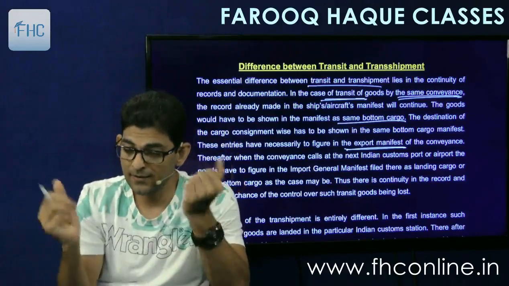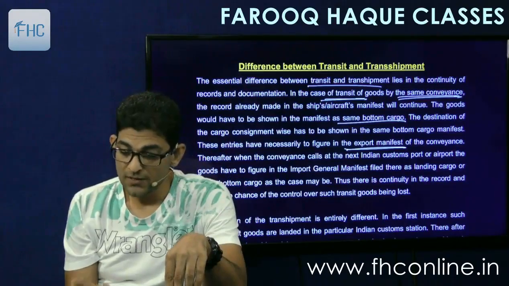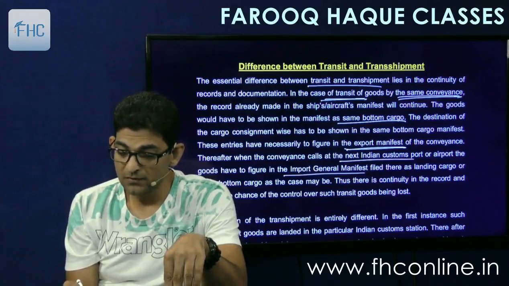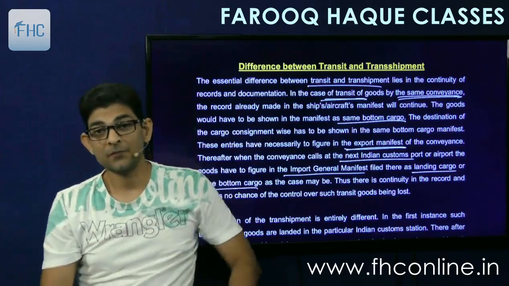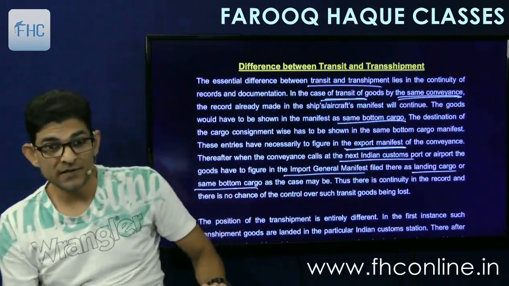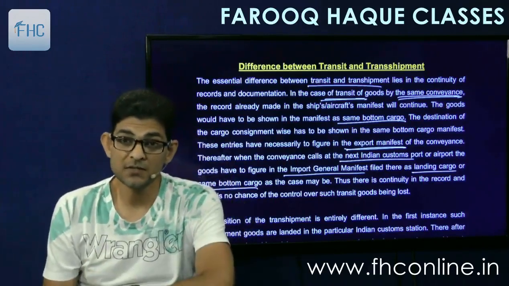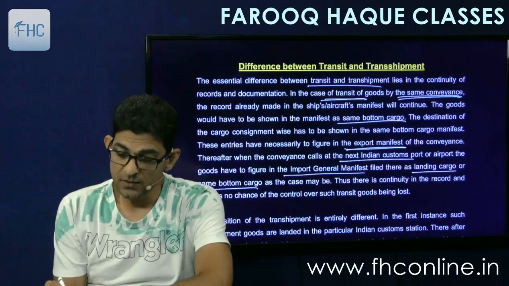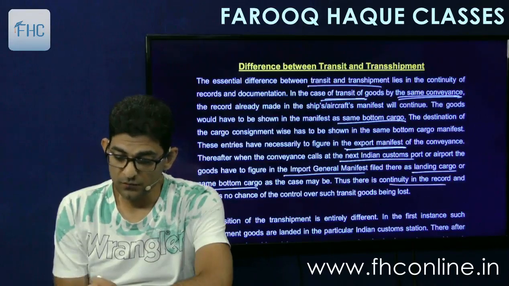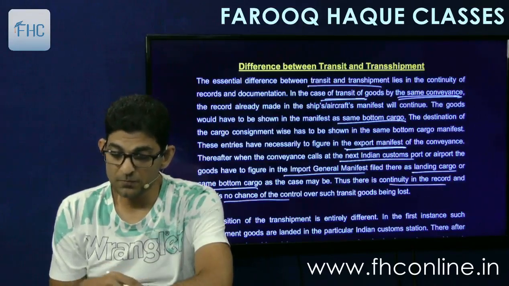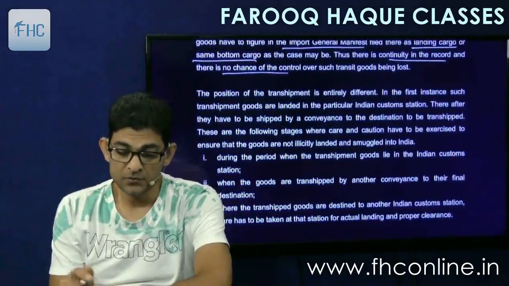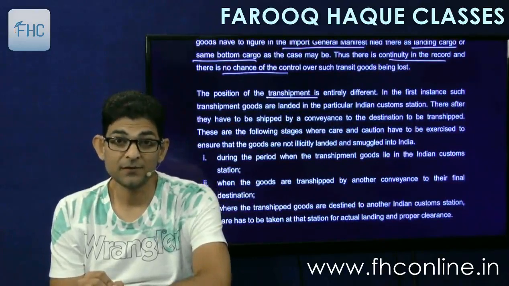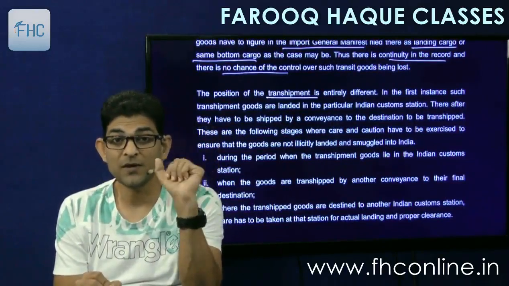So they should tally. Thereafter, when the conveyance calls at the next Indian customs port or airport, the goods have to figure in the import general manifest filed there as landing cargo or as same bottom cargo again. If it is to be landed there, then it will be called landing cargo. Otherwise, it will again be mentioned as same bottom cargo. Thus, there is continuity in the record and there is no chance of control over such transit goods being lost. So there is no loss of control. And the position of transshipment is entirely different, because transshipment requires change of conveyance.